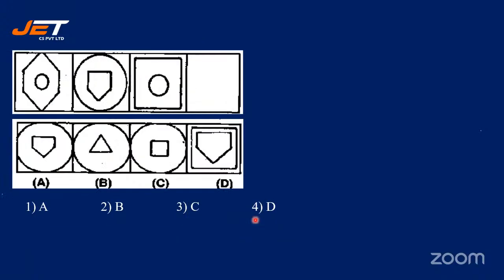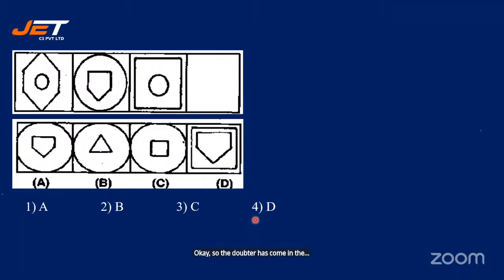See the next question. We have a circle, then a six-sided figure outside the circle. Right, in the next one, the circle is outside. Next, instead of 6, it has become 5. So the outer has come inner.